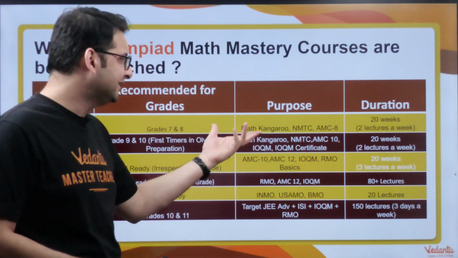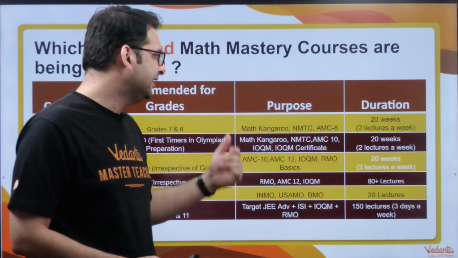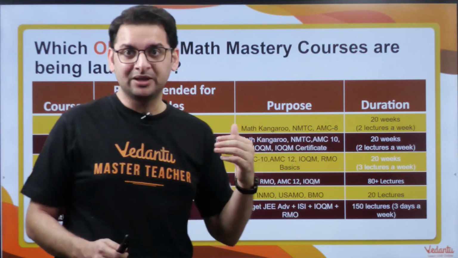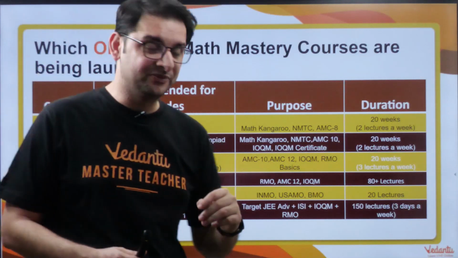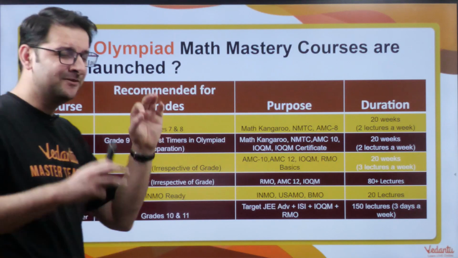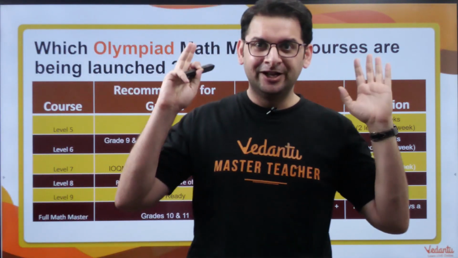So these are the Olympiads that we recommend: Mathematics Kangaroo, NMTC, AMC 10, IOQM, and he will be able to achieve the IOQM certificate with these. It's a 20-week course, 2 lectures a week. Level 7 is the proper IOQM course.